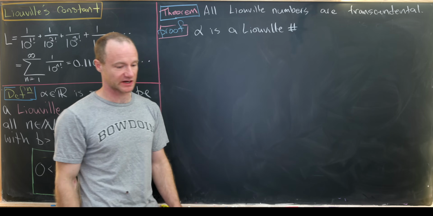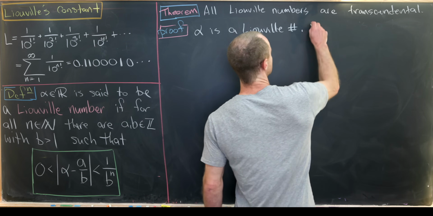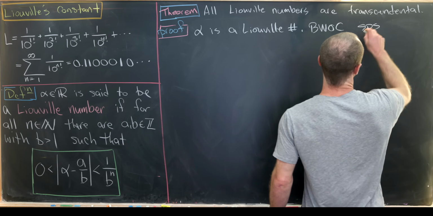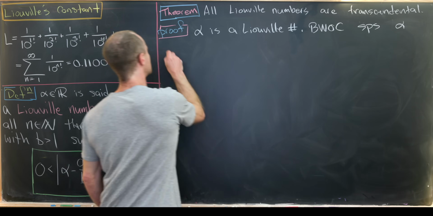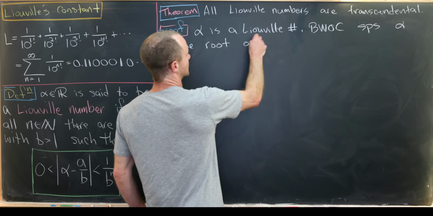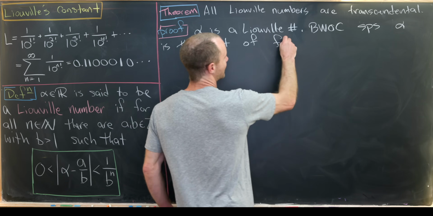Now we want to show it's transcendental. And we're going to do this by way of contradiction again. So by way of contradiction, let's suppose alpha is the root of a polynomial. So let's call that polynomial f of x.